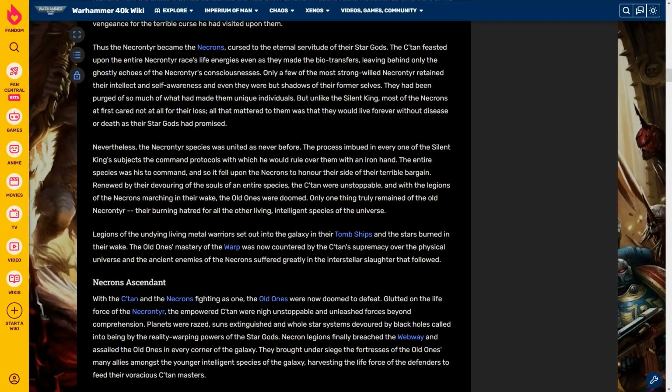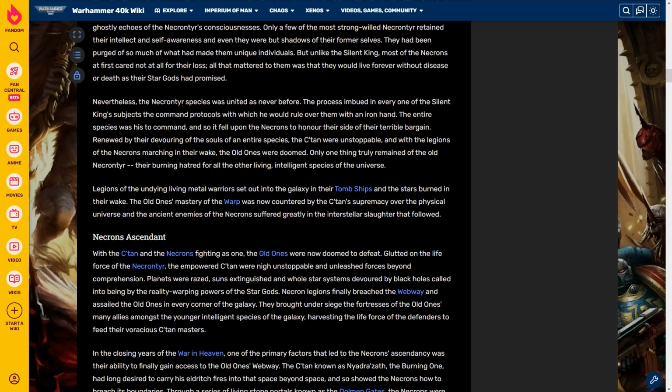The entire species was his to command, and so it fell upon the Necrons to honor their side of the terrible bargain. Renewed by their devouring of the souls of an entire species, the C'tan were unstoppable, and with the legions of the Necrons marching in their wake, the Old Ones were doomed. Only one thing truly remained of the old Necrontyr, their burning hatred for all the other living intelligent species of the universe. Legions of the undying living metal warriors set out into the galaxy in their tomb ships, and the stars burned in their wake.